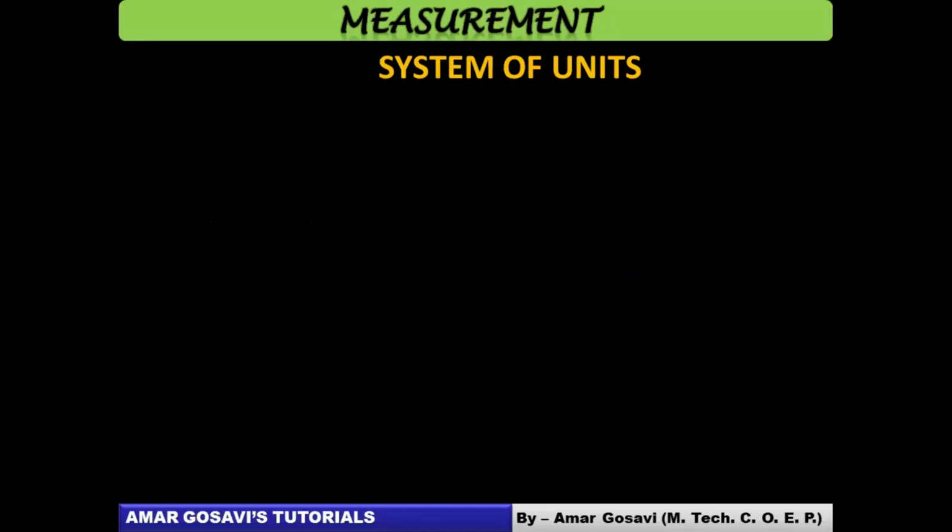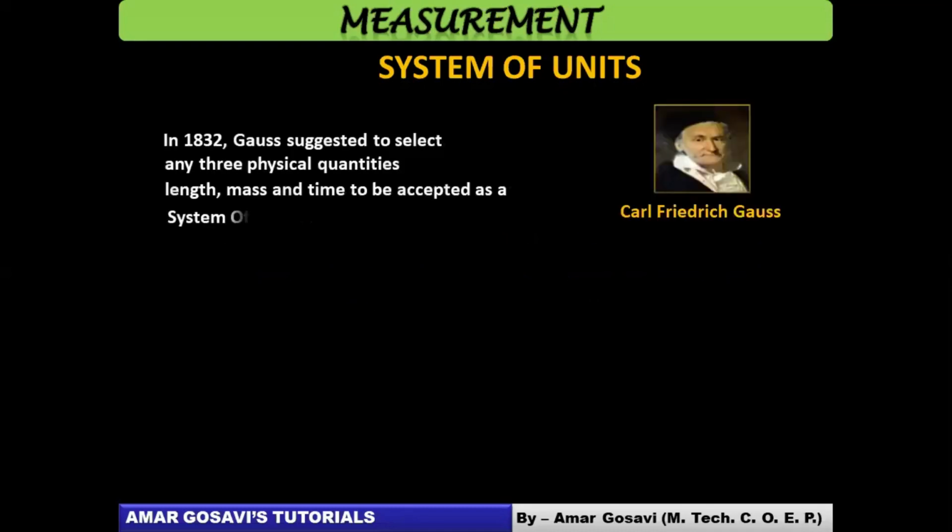Let's talk about different systems of units. So let's go back to 1832. Gauss was the person who suggested to select any 3 physical quantities to be accepted as a system of units. So he suggested length, mass, and time: length as a fundamental quantity, mass as a fundamental quantity, and time as a fundamental quantity. When I say fundamental quantities, I am talking about the quantities which won't be depending on any other quantities for their measurement. So this was a suggestion given.